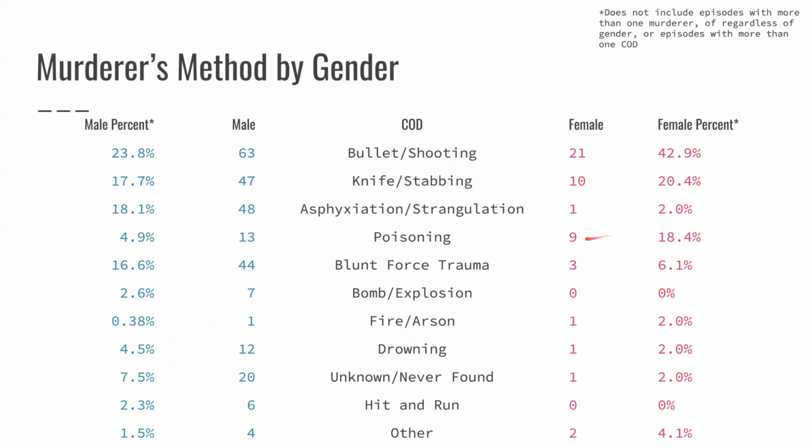If you look at the percentages of poisoning for male and female, it's a lot higher for women. It's a higher percentage than men have for strangulation. What's interesting about that is that while the men's most common methods for murder were the up close and personal and violent ones, poisoning is slow and there's more distance between the murderer and their victim, being less personal.